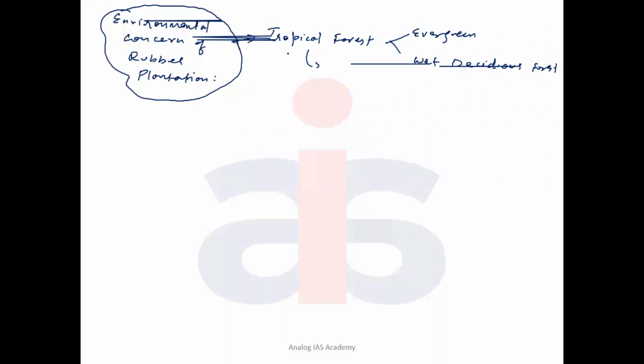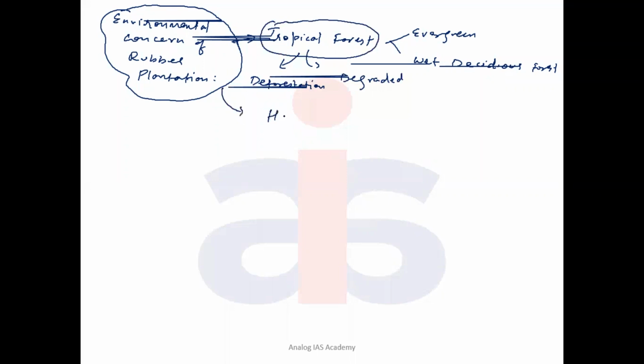Tropical forest is highly undergoing what? Two things: either deforestation or plantation, or even degradation of natural forest happens. When tropical forest is damaged, the consequence is habitat destruction of animals. So habitat what? Destruction.